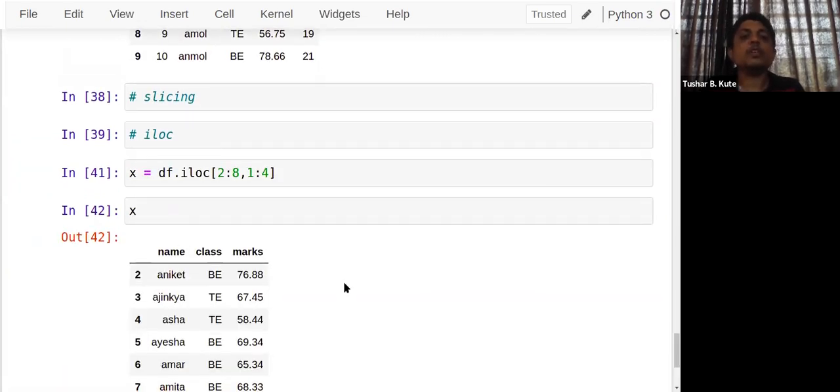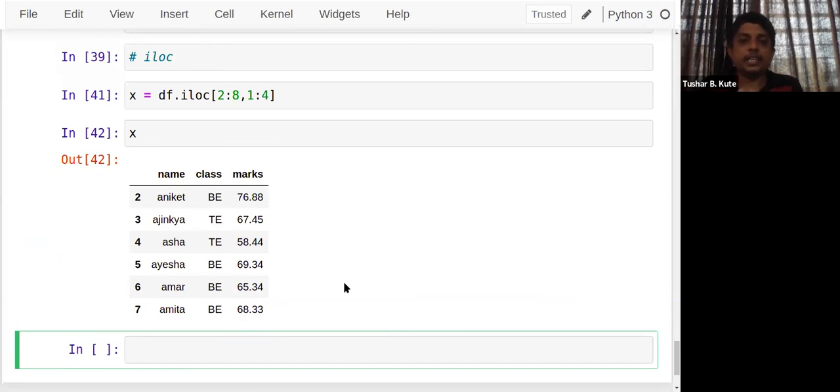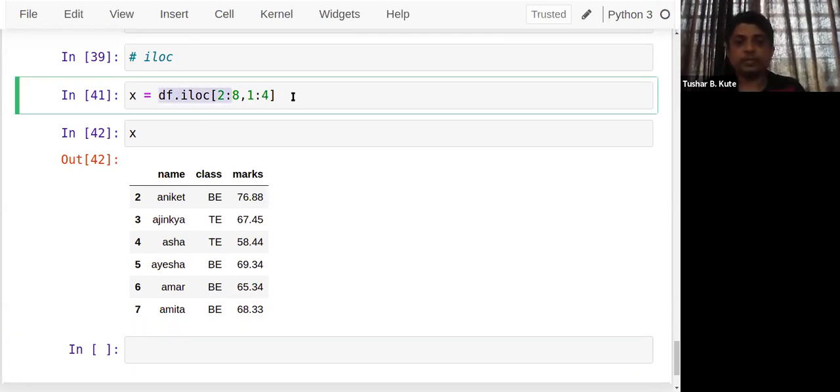See, I extracted that data, sliced the data, and stored it in the variable x, which is also a data frame. So I have created a sub data frame with the help of this concept of index location. But there is another very useful data extraction, data slicing method that I can use. Let's see this. I'll show you.